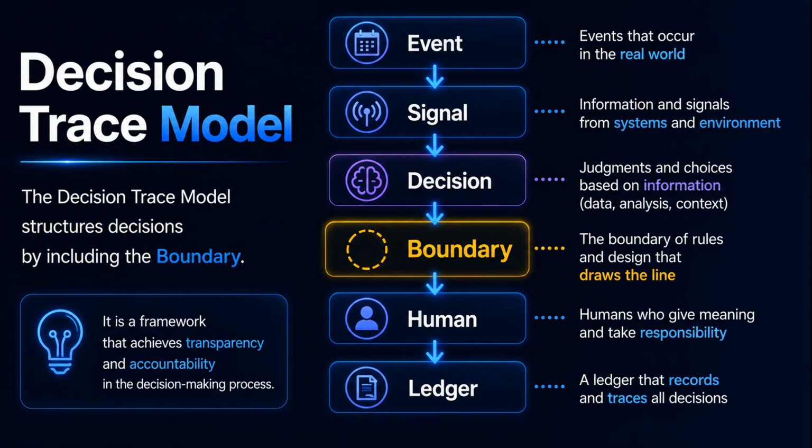The decision trace model captures not only the outcome of a decision, but the entire process that leads to it. In other words, it records what happened, what signals were received, how the decision was made, and under which boundary that decision took place. This complete chain of reasoning is what the decision trace model is designed to preserve.